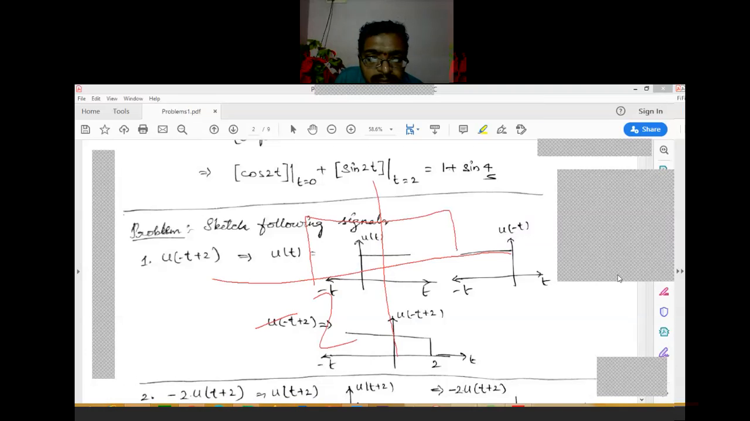It is a unit step signal. Why is it ending from -2 to 2? You are ending the signal, and how is it coming to the -2 side?